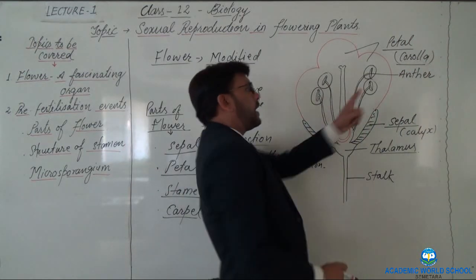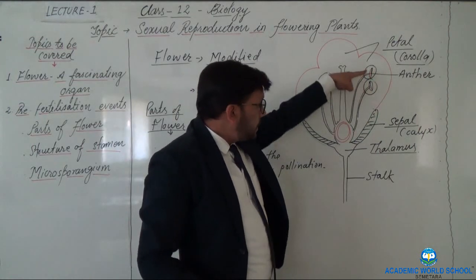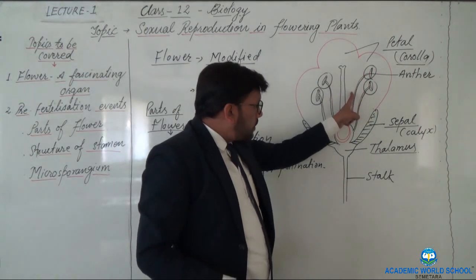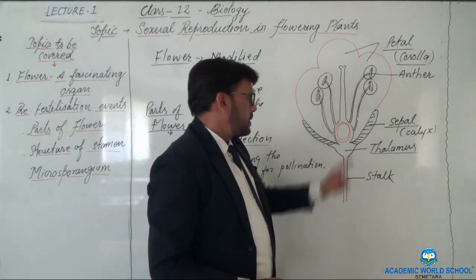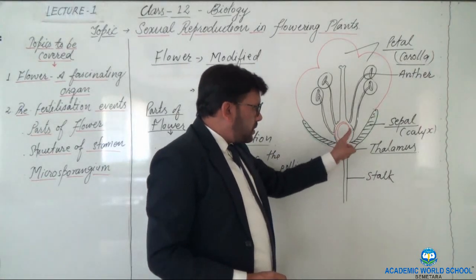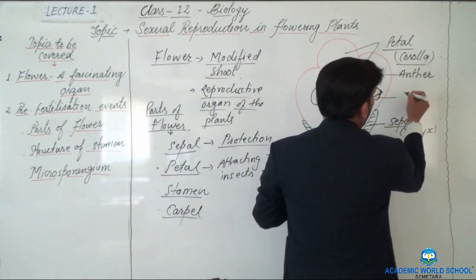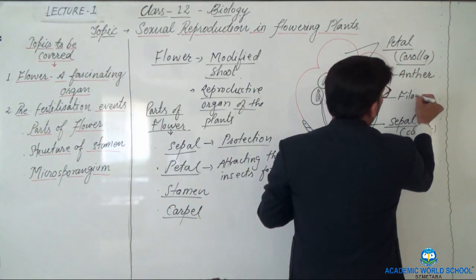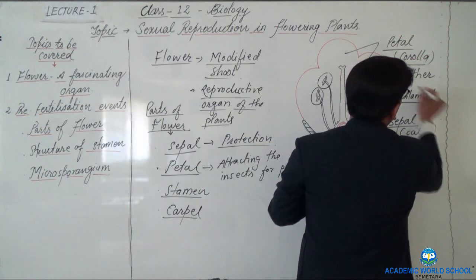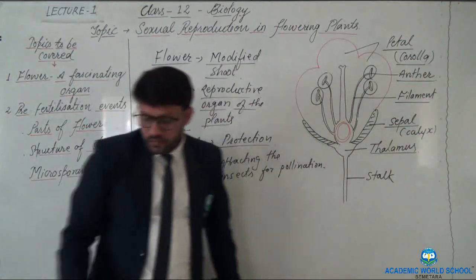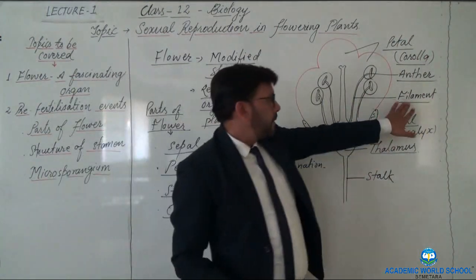This is the anther, and this anther, you can see it has the long cylinder part that is attached with the swollen portion. So this cylinder portion is called as filament. What is filament?